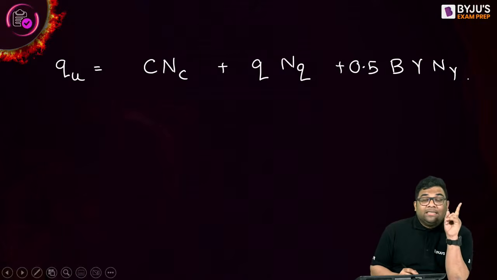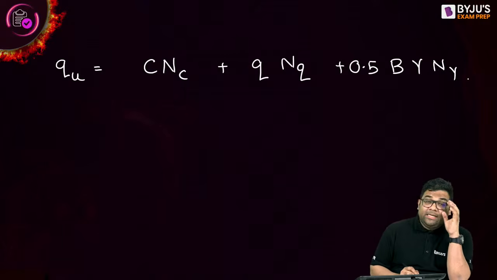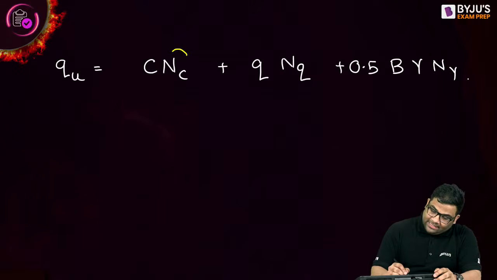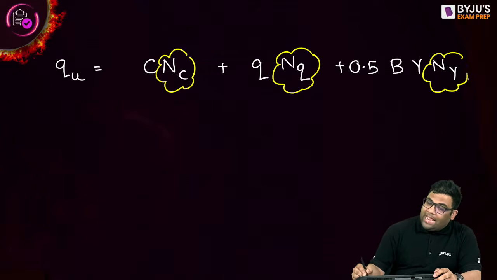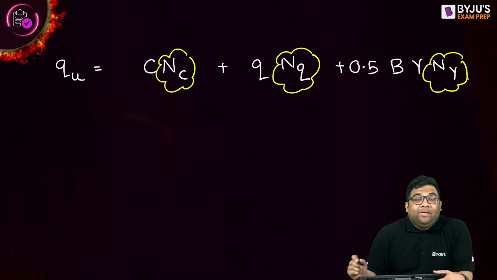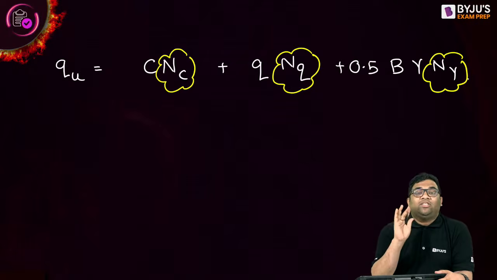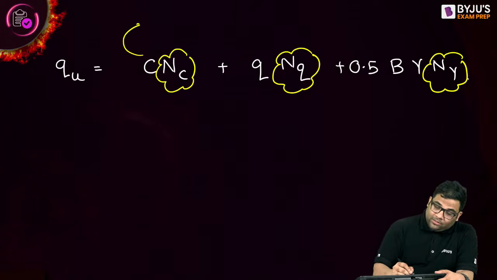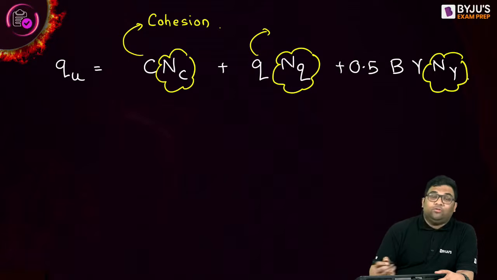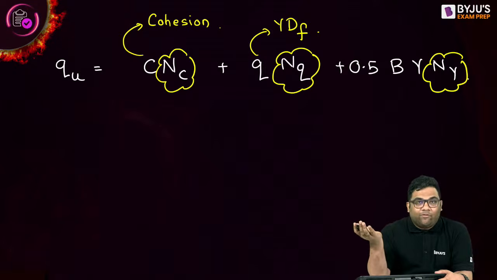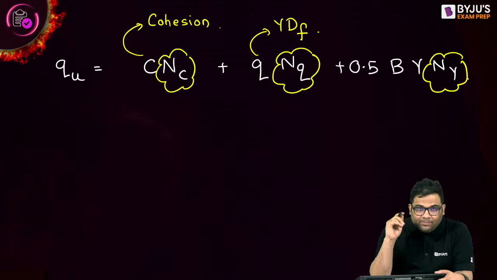Let us see what terms are used. There are three terms: Nc, Nq, and N gamma. These three are bearing capacity parameters which depend on the angle of internal friction phi. c is the cohesion. q is the surcharge, that is gamma of soil times Df, the depth of footing, which we saw in the earlier slide.